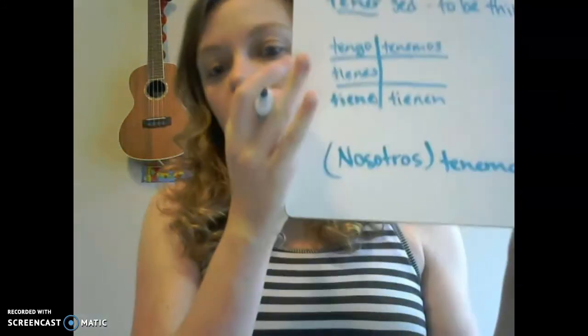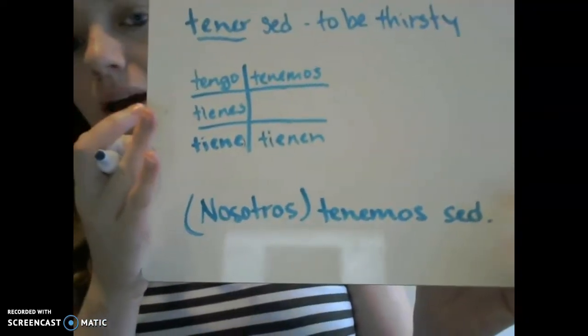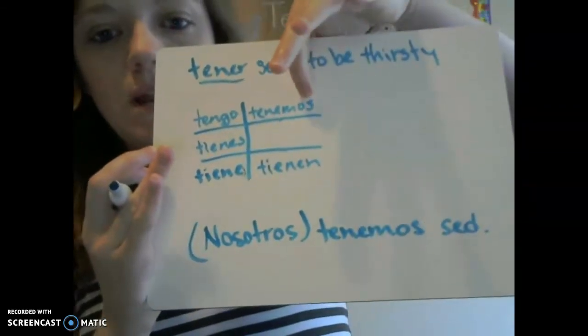Nosotros means we, remember. Tenemos sed. Again, if I want to say we are thirsty, I cannot say nosotros tener sed. I have to conjugate tener. So I have to conjugate to tenemos because it's the nosotros form.